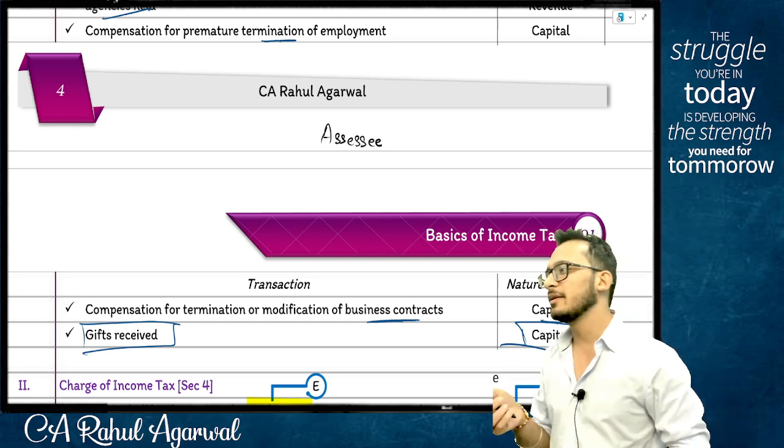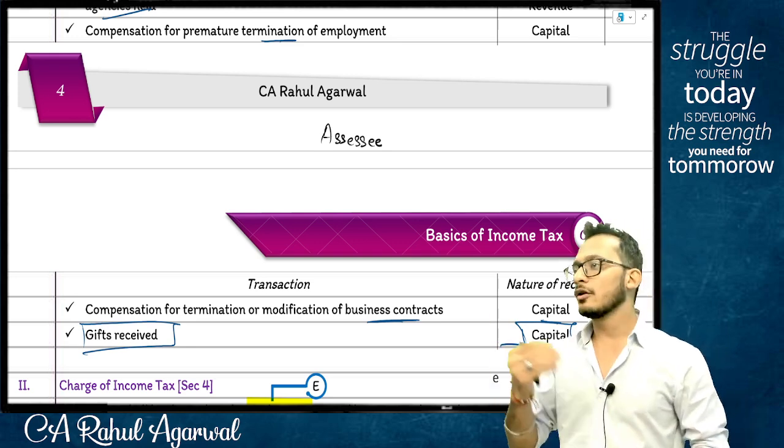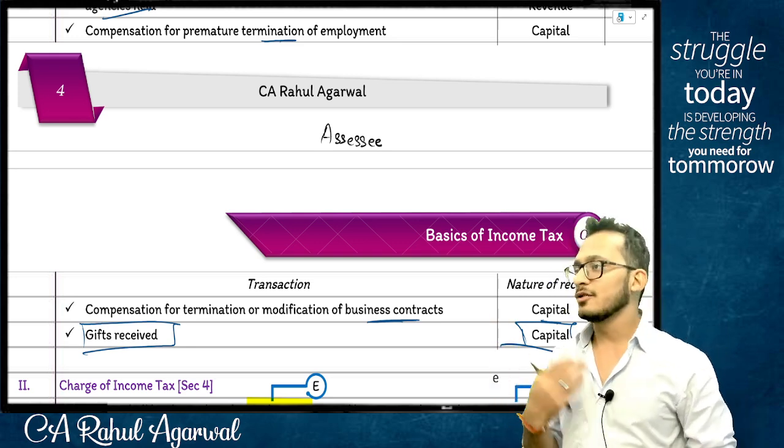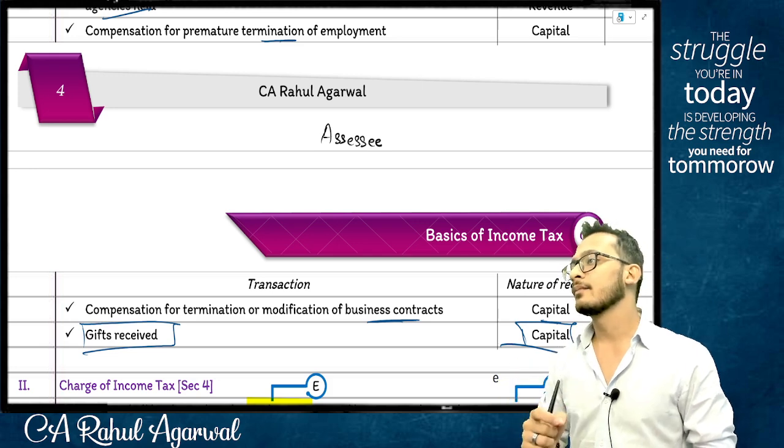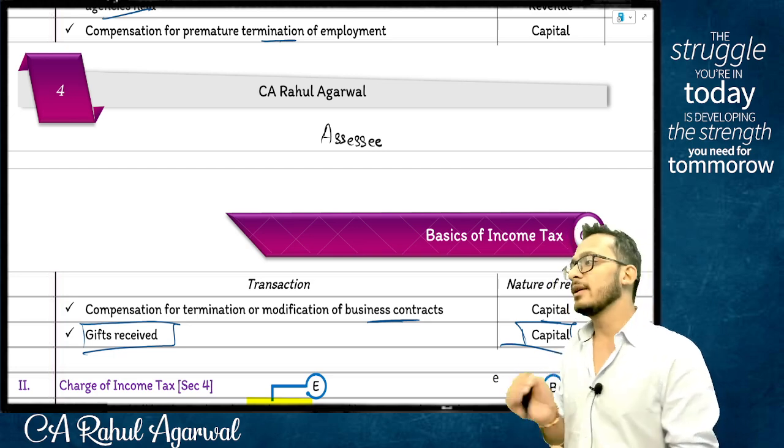The logic is very simple, people. I told you person includes individual. Now you and I are also individuals. I am paying tax. You are not paying tax. Are you an assessee? No. You're not an assessee. But I am an assessee. Yes or no? Yes. So that is what income tax came and clarified.